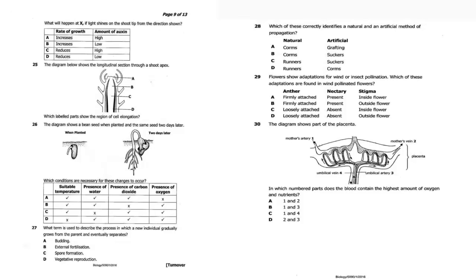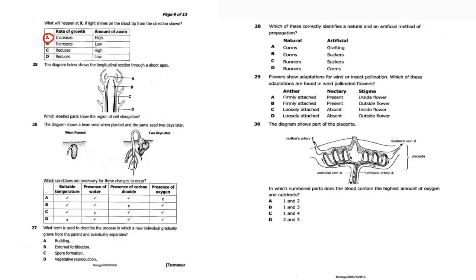And of course, the amount of auxin will be very high. So the answer here is A. Okay, so have a look at this part under tropic and the tropic responses. Question 25: the diagram below shows the longitudinal section through the shoot apex. What labeled part shows the region of elongation?